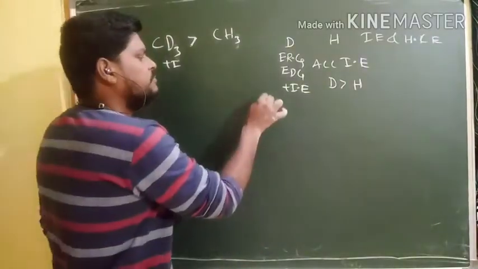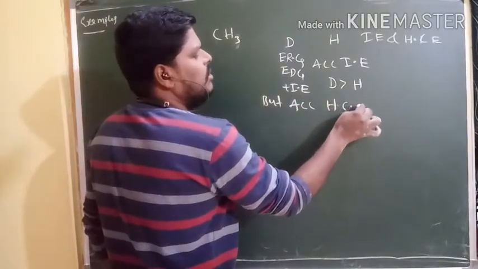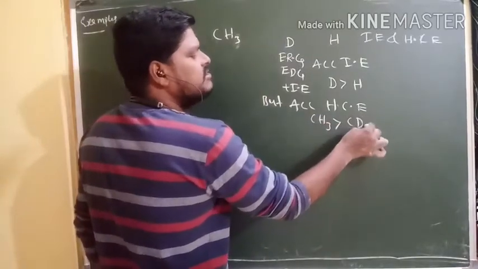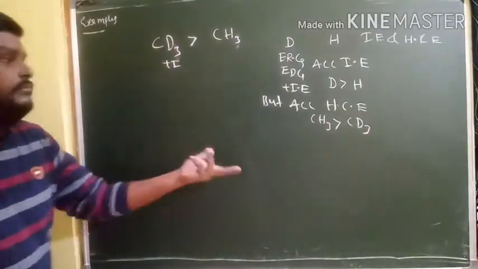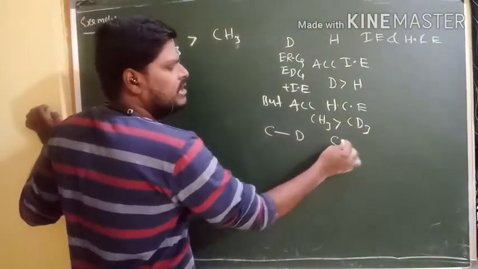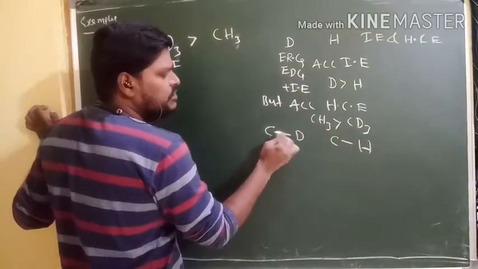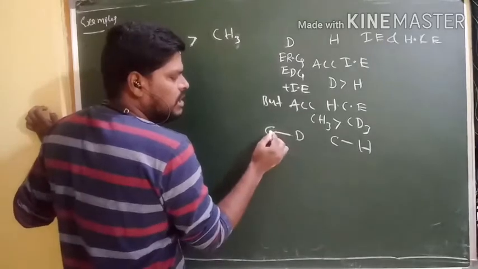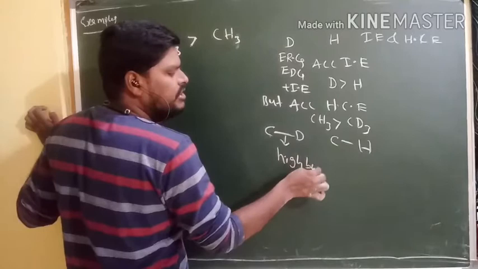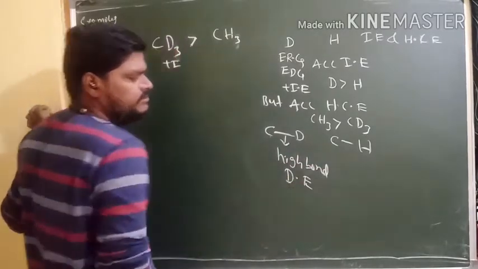But according to the hyperconjugation effect, CH3 is more stable than CD3, because here only one reason. Here carbon to hydrogen bond and carbon to hydrogen bond. Here carbon to deuterium bond and carbon to hydrogen bond. Carbon to deuterium bond has high bond dissociation energy. High bond dissociation energy required.